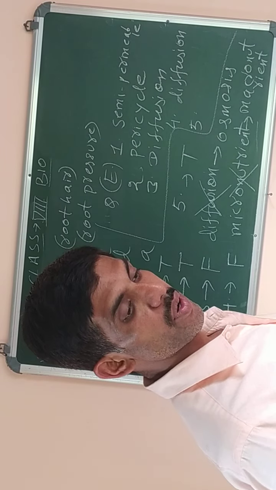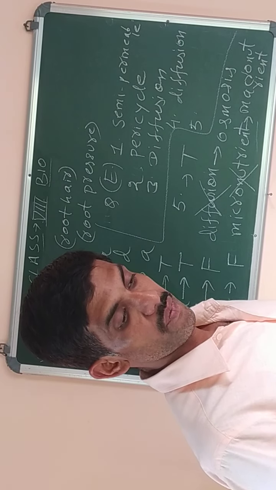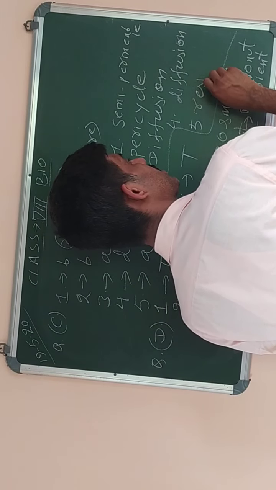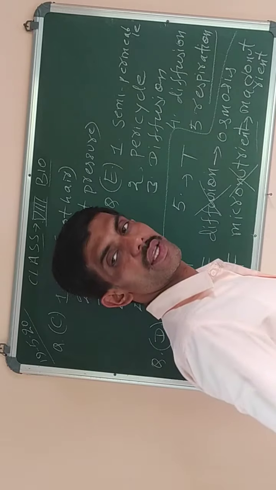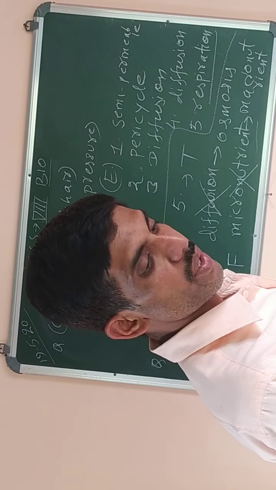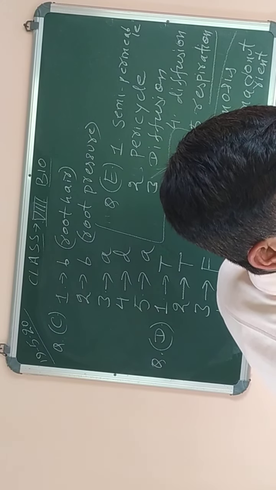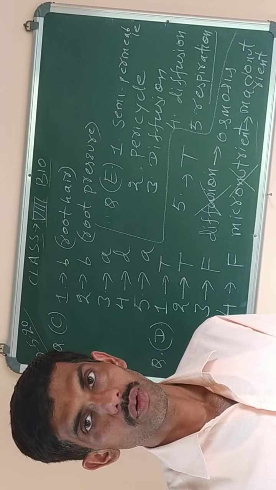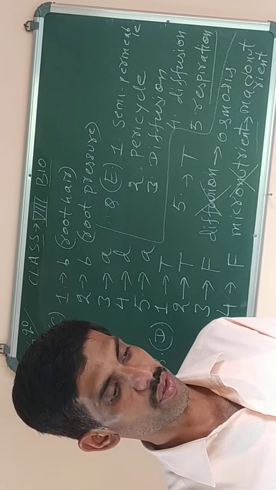And the last question number 5, the energy required for active transport, from where we get? By photosynthesis or respiration? Of course the answer is respiration, because by respiration energy is produced in the form of ATP, and that is needed for active transport. Okay. Now we have to circle the odd one out and name the category to which they belong. I have to do this one. I'll just share it with you by clicking the photographs and explain it if required in the audio. Okay. Thank you.